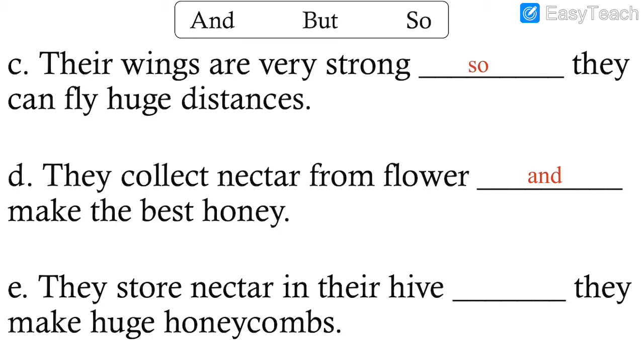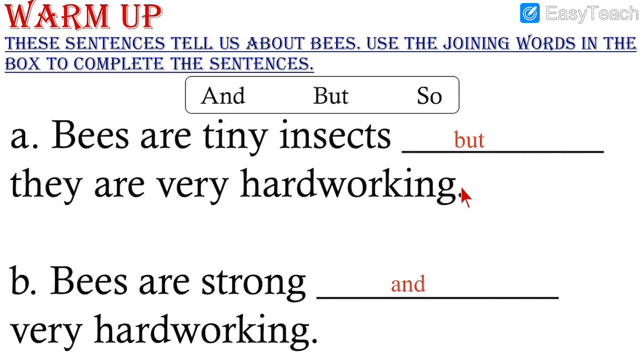Dash, they make huge honeycombs. So they store the nectar in their hive. So they make huge honeycombs. You see honeycombs, we have seen many honeycombs at different places. So here we write so. They store nectar in their hive, so they make huge honeycombs. So these 5 answers we have written.